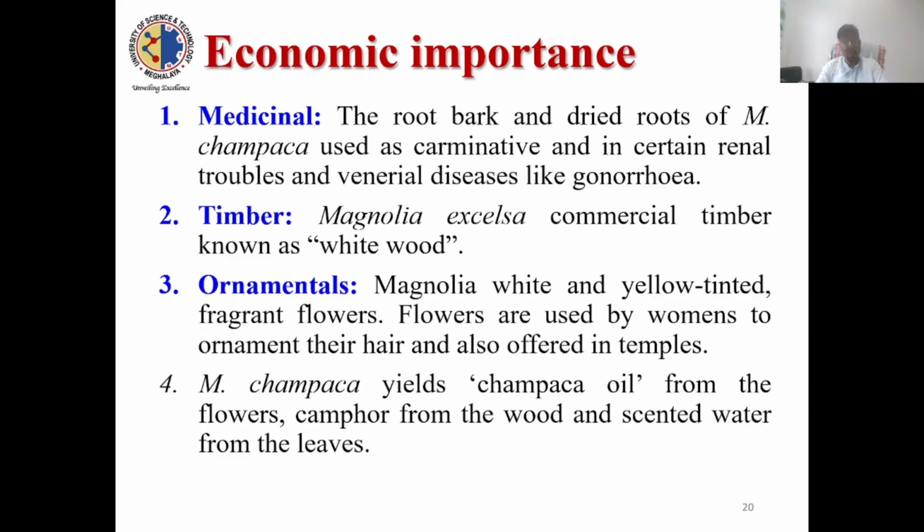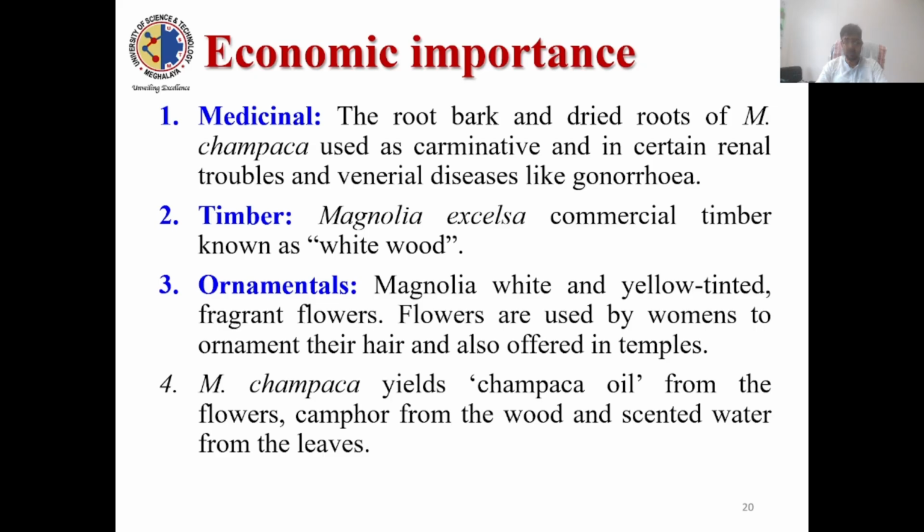The wood of Magnolia excelsa is an excellent commercial wood known as white wood. Several species produce valuable wood products. Other species provide various timber used for furniture. These species are used for furniture or musical instruments or toys, etc.